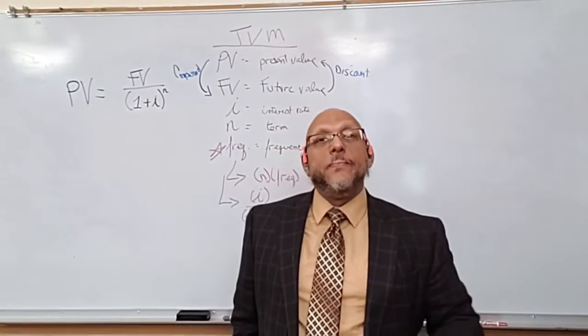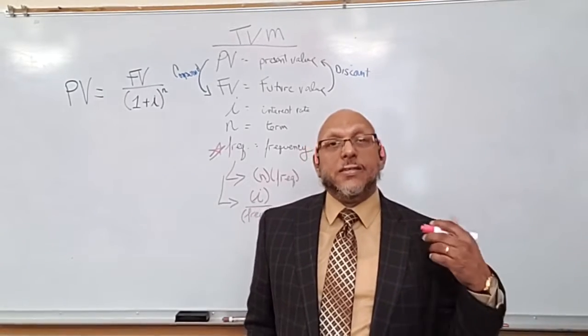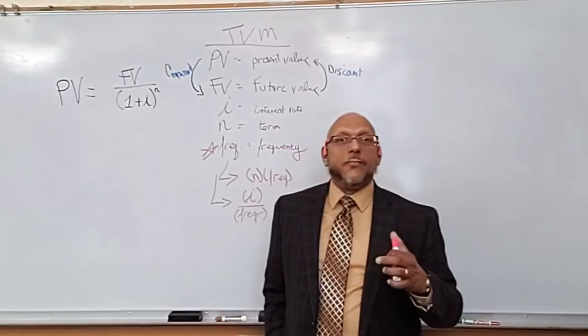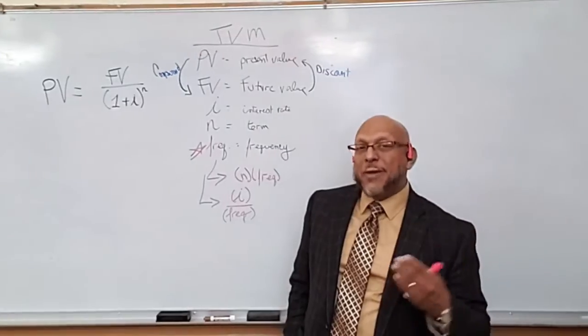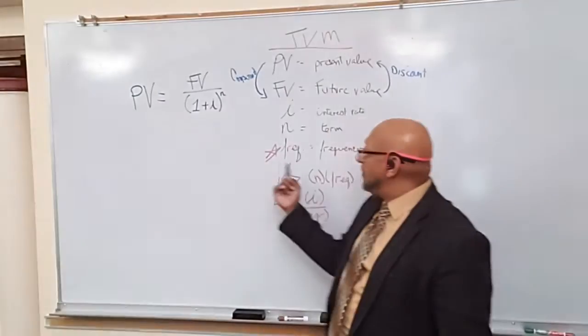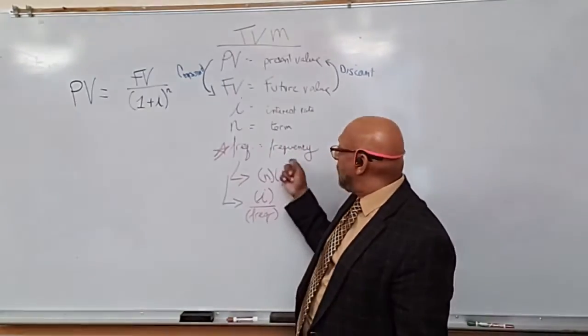If your investment is 10 years and it's compounded monthly, then you have 120 compounding periods. So that means that N will have to be 120, even though the term here is 10. That's because that frequency becomes monthly, or 12 times.